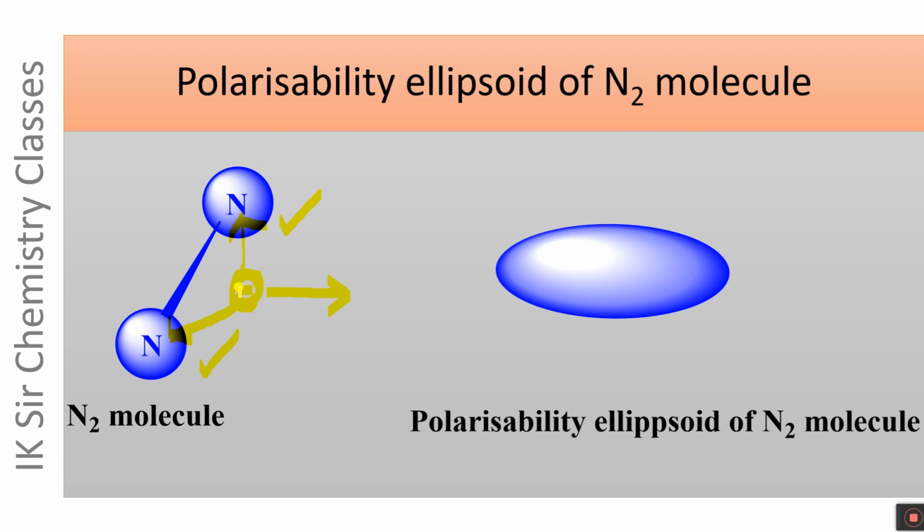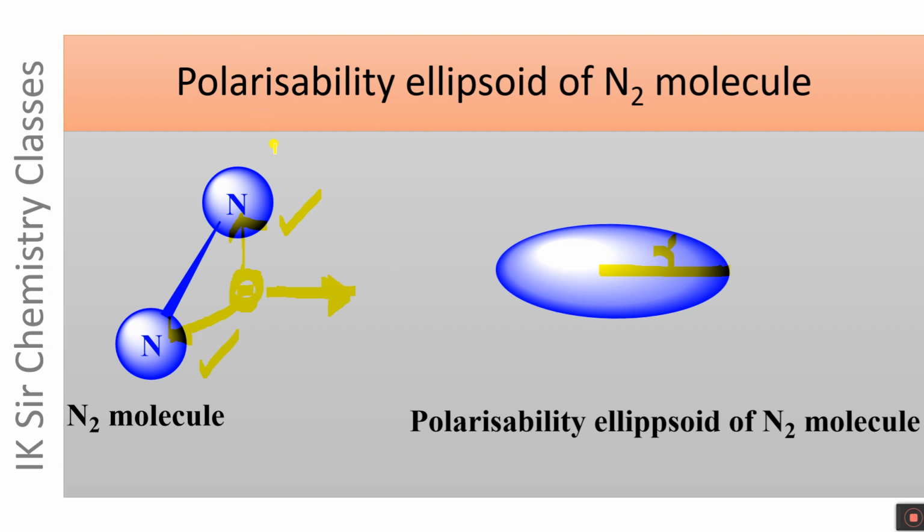It will be displaced hardly. It means N2 molecule is less polarizable in this direction, and hence the axis to the ellipsoid is the maximum in this direction. Least polarizability, maximum axis to the ellipsoid.